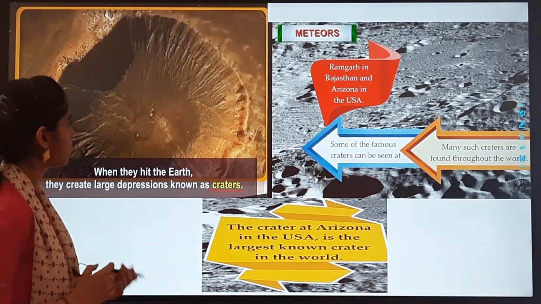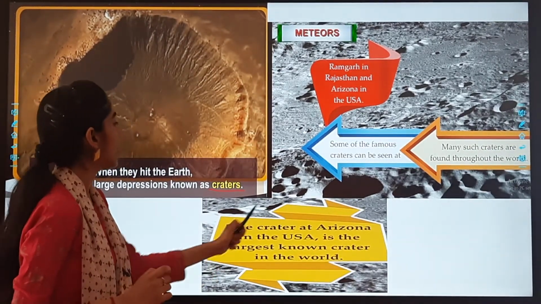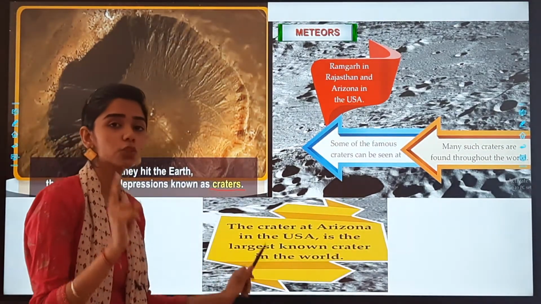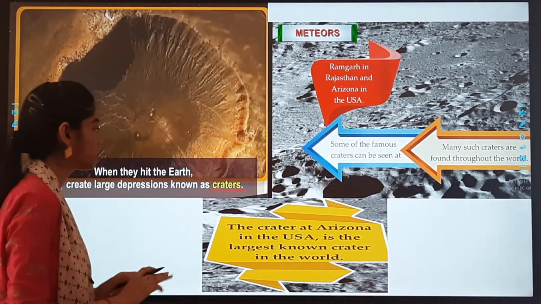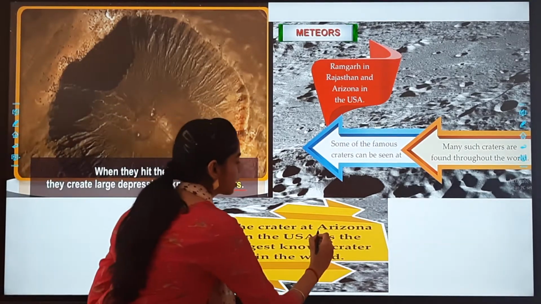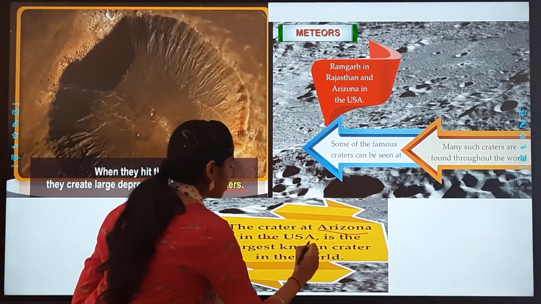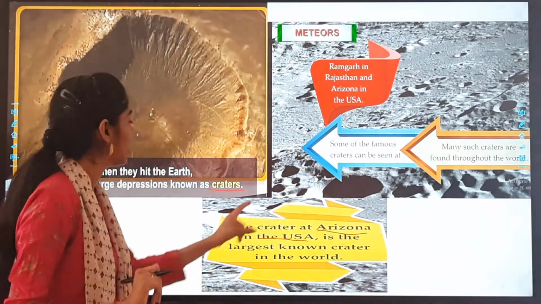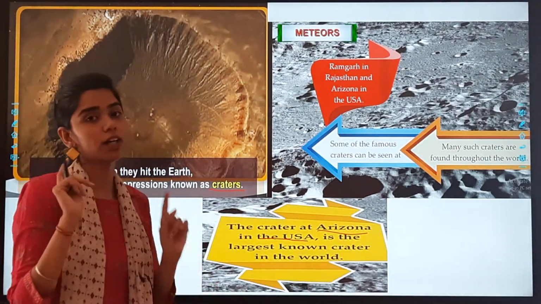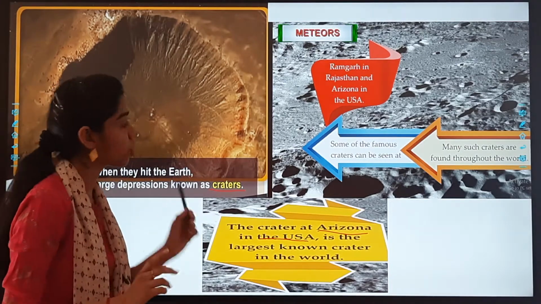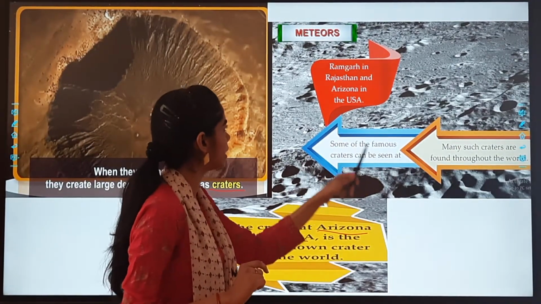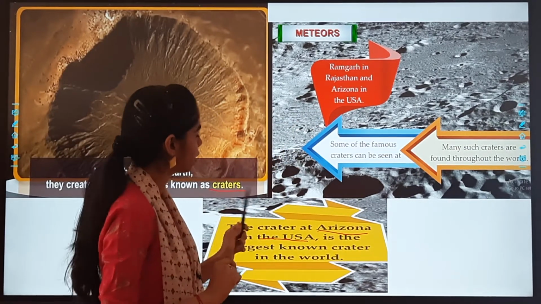Now, the crater at Arizona in the USA is the largest known crater in the world. Very important, children. Which is the largest crater known in the world? It is the one in Arizona in the USA. Now talking about India, some of the famous craters can be seen at Ramgarh in Rajasthan.